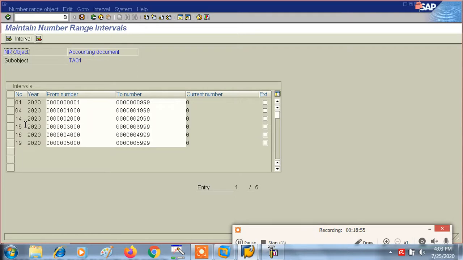So 19 and 15 we have created. These two number ranges are for vendor invoice and vendor payment. Now so many number ranges for so many different document types are still to be created. So this is what number range is all about.